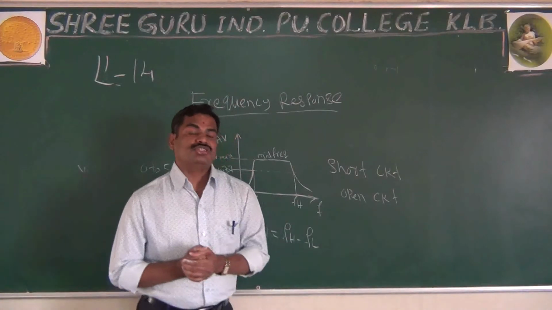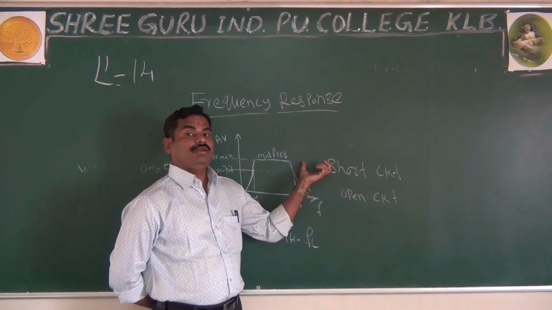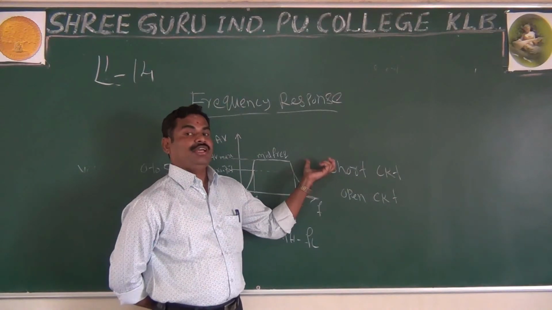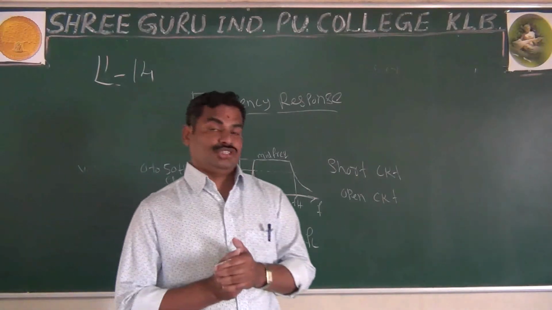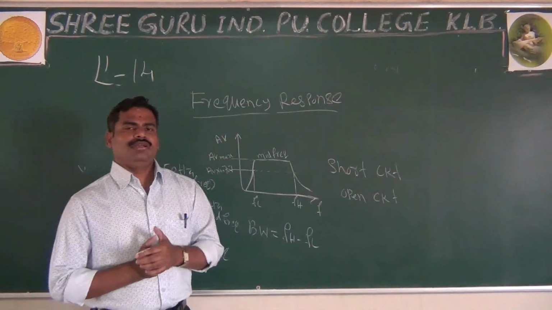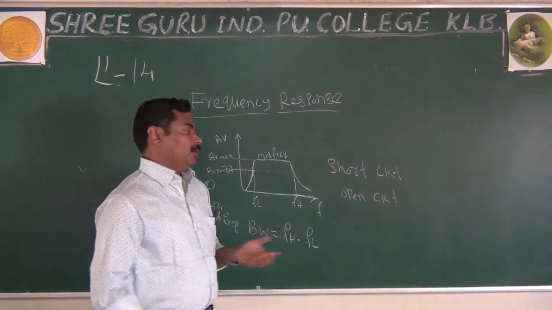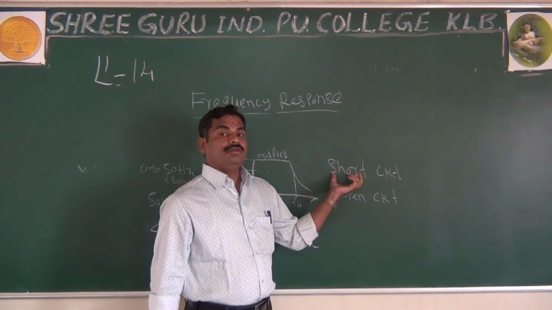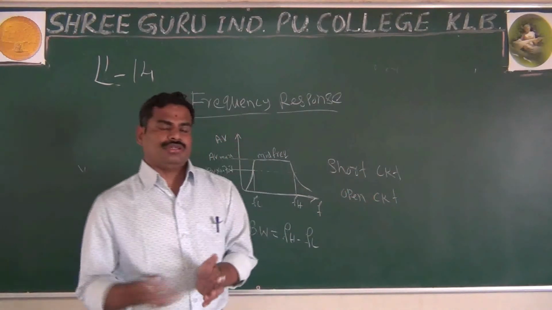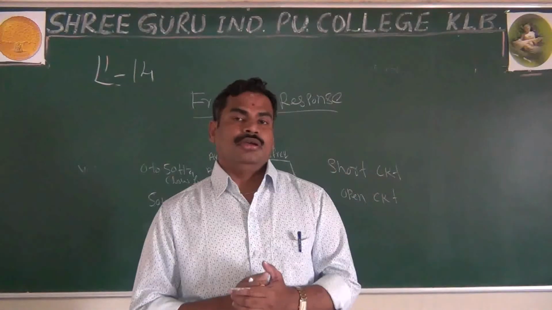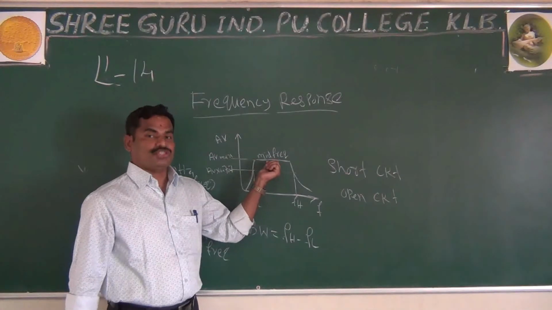Because the capacitor acts as a short circuit, the gain will increase. At the same time, the capacitor acts as a very low reactance, and because of low reactance, the gain will reduce. At one frequency the gain will reduce, at another frequency the gain will increase. Both will be cancelled, and that makes the voltage constant.